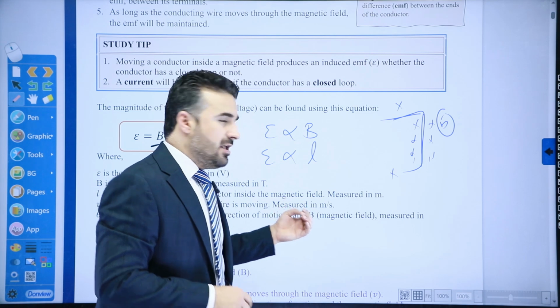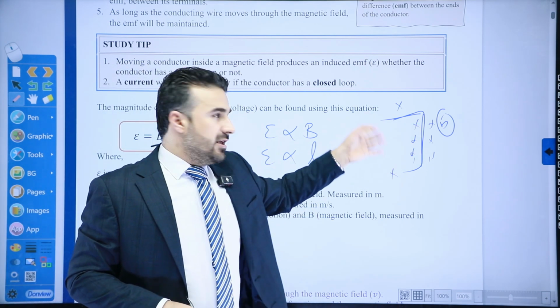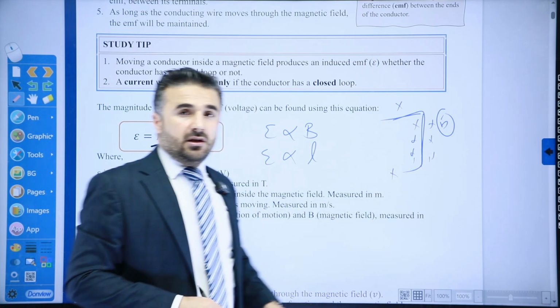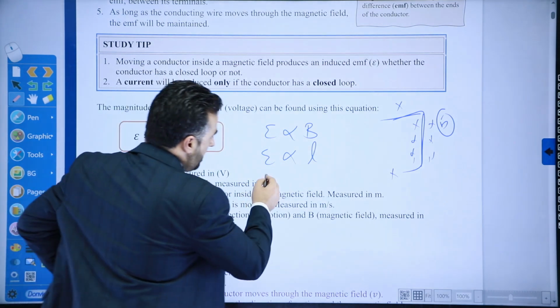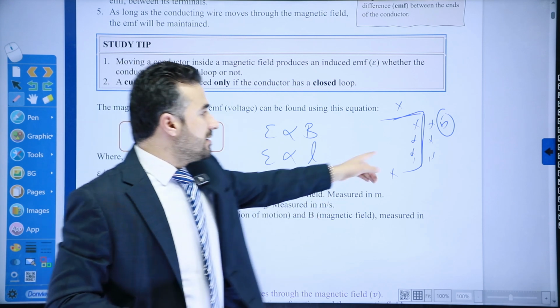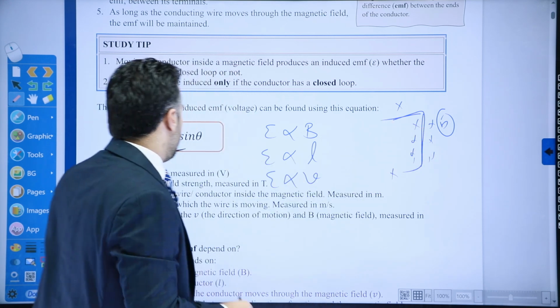But now, because we just have a wire, we'll say the faster the motion of the wire within the magnetic field, the more the induced electromotive force. So the induced electromotive force also depends on how fast this conducting wire is moved inside the magnetic field here.